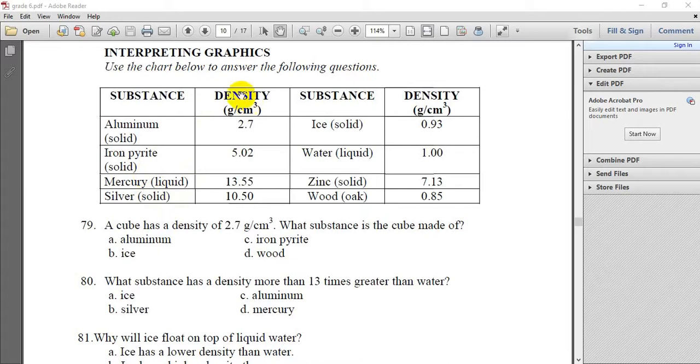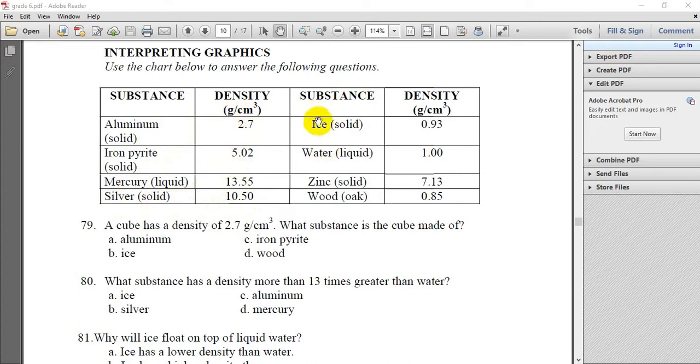Here also we have the density for each kind of substance. For example, aluminum density is 2.7 gram per cubic centimeter. The iron density is 5.02 gram per cubic centimeter, and mercury 13.55 and silver 10.5. Here we have the densities for all of them.